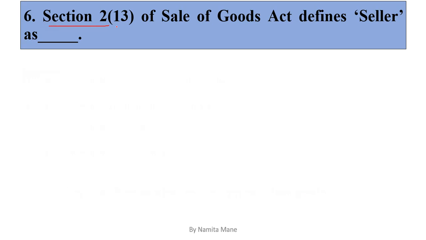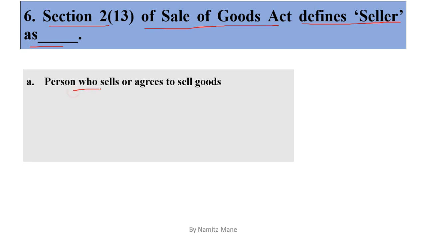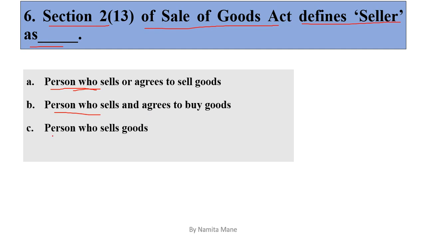Section 2 subsection 13 of Sale of Goods Act defines seller as. So what is the correct definition of seller as per this act? So options are option A the person who sells or agrees to sell goods. Option B person who sell and agrees to buy goods. Option C person who sell goods. Option D person who agrees to sell goods.